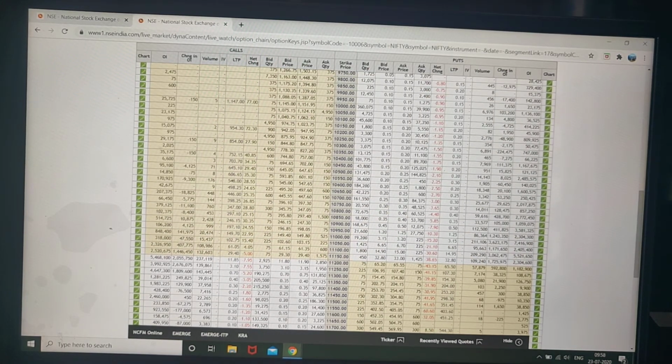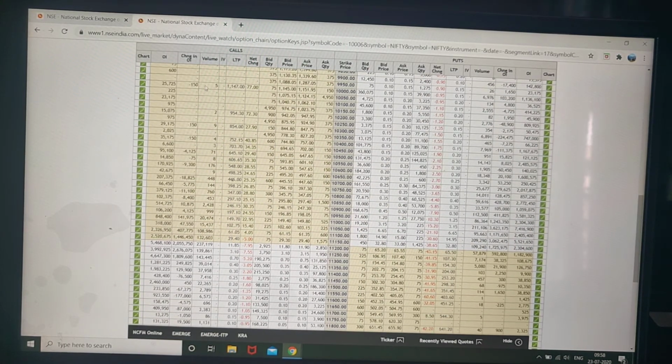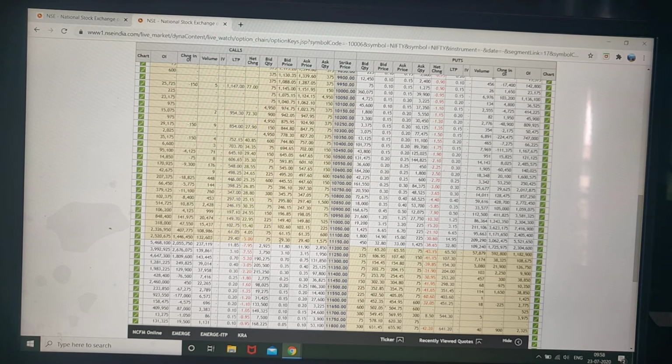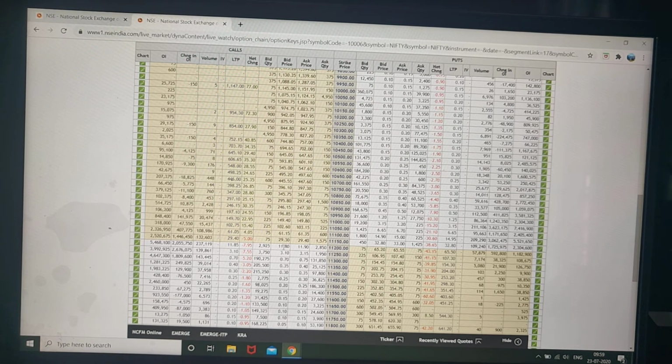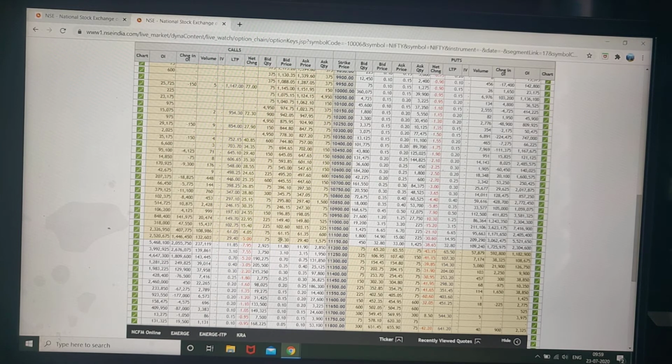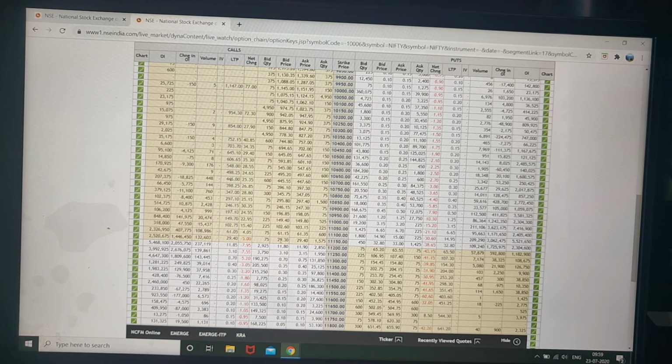This will be 0, and the in the money option price will be there. Okay, so the in the money option price has 2 components. We'll discuss in detail. One is intrinsic value, one is extrinsic value. It means if it is 29, and if it is 11, then the intrinsic value is 29 minus 11. Whatever the next level is in out of the money, this will be deducted from this value. So that value will remain after 3:30.